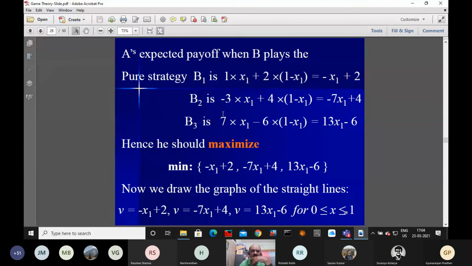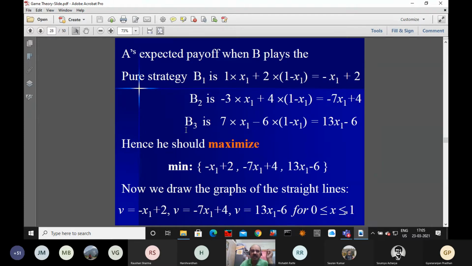So this expected value for B1 is 1 into x1 plus 2 into 1 minus x1. If you simplify, that is minus x1 plus 2. For the second strategy, that is minus 3x1 plus 4 into 1 minus x1, which is minus 7x1 plus 4.